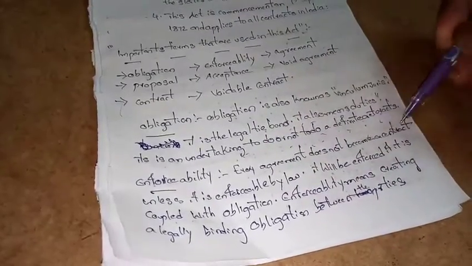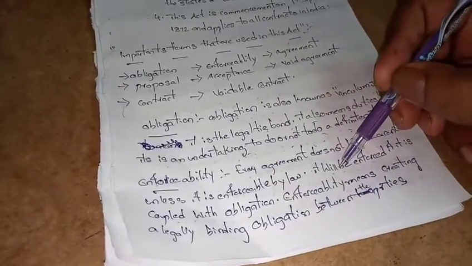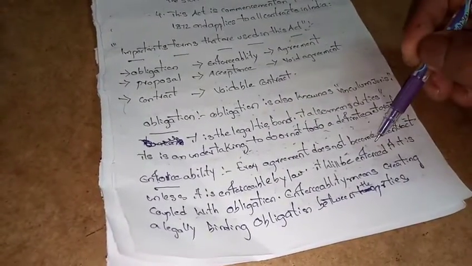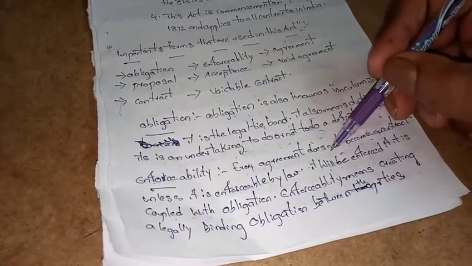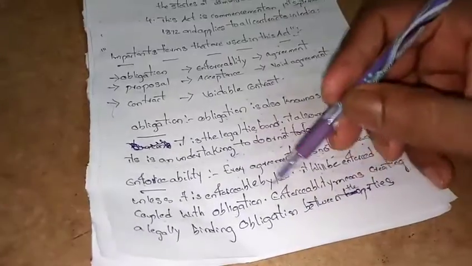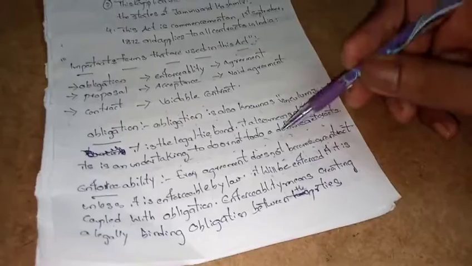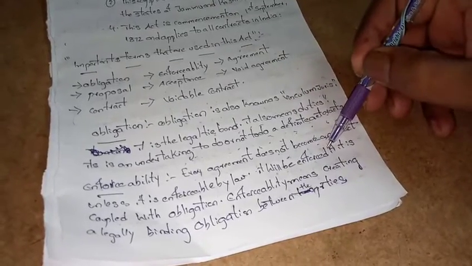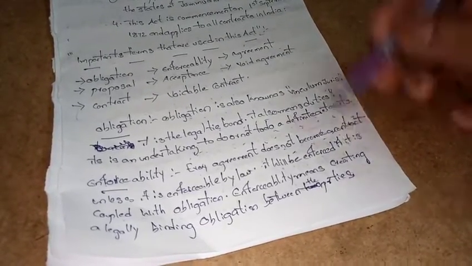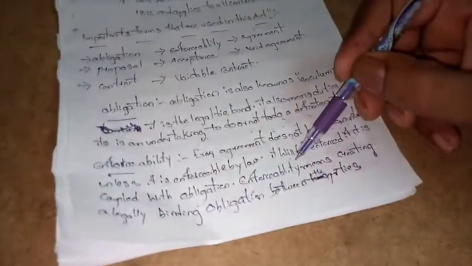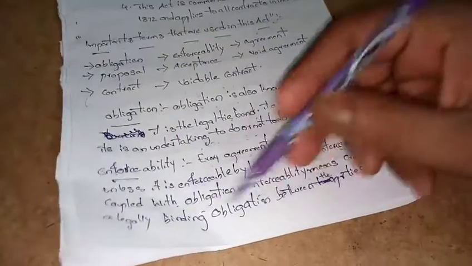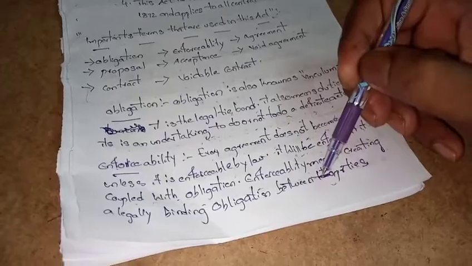Enforceability: every agreement does not become a contract unless it is enforceable by law. It will be enforced if it is coupled with obligation. Enforceability means creating a legally binding obligation between the parties.